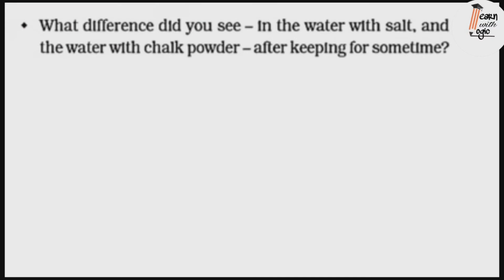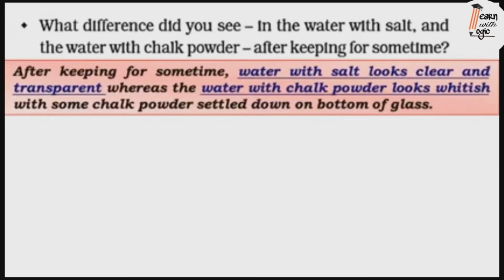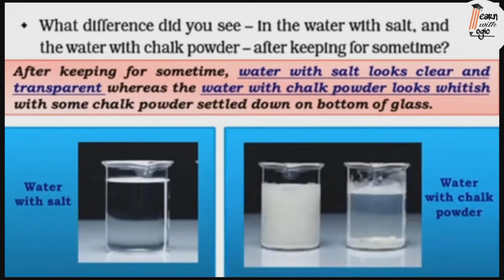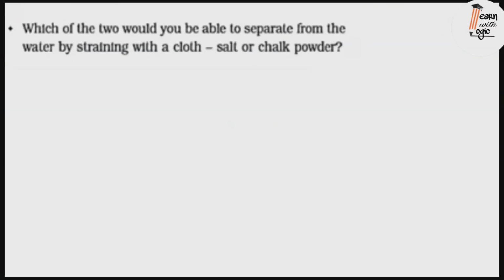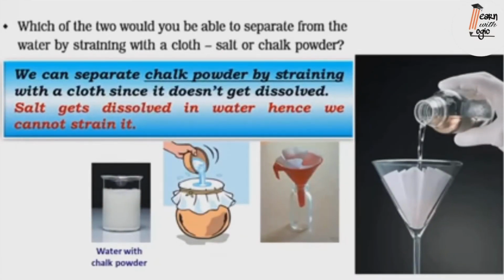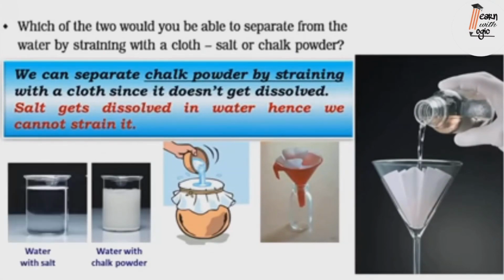What difference did you see in the water with salt and the water with chalk powder after keeping for some time? After keeping for some time, water with salt looks clear and transparent, whereas the water with chalk powder looks whitish with some chalk powder settled down on the bottom of the glass. Which of the two would you be able to separate from the water by straining with a cloth, salt or chalk powder? We can separate chalk powder by straining with a cloth since it doesn't get dissolved. Salt gets dissolved in water, hence we cannot strain it.